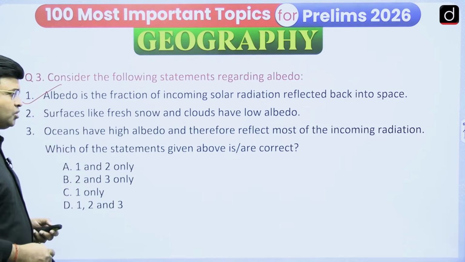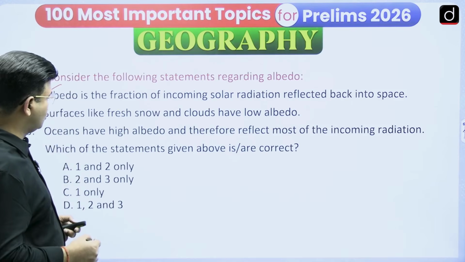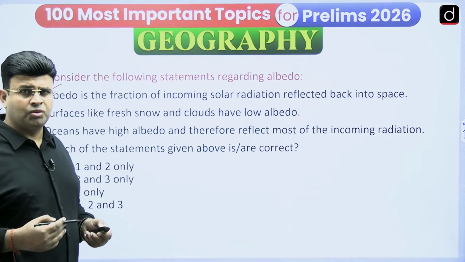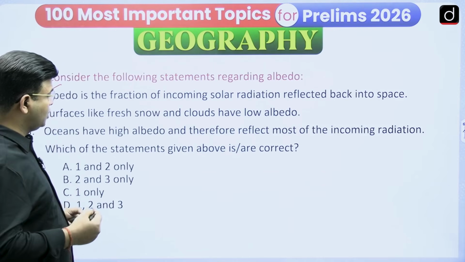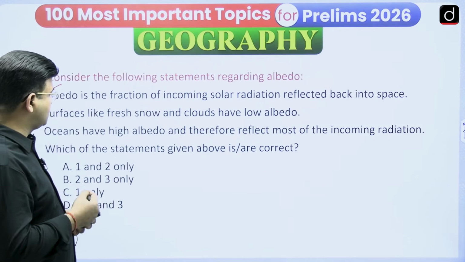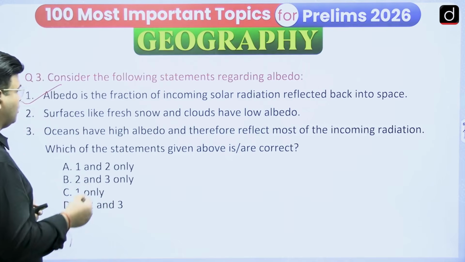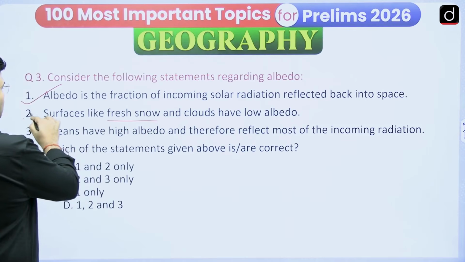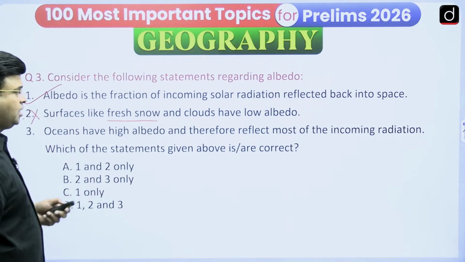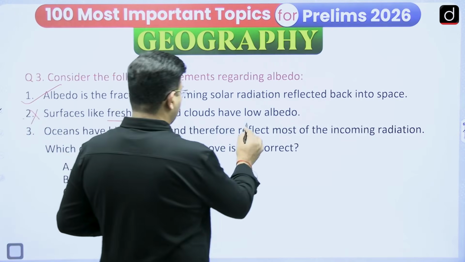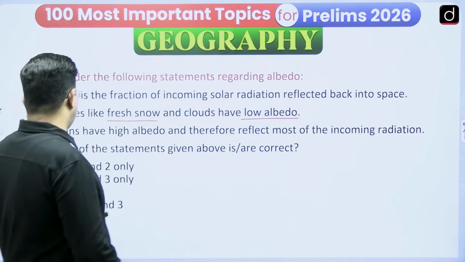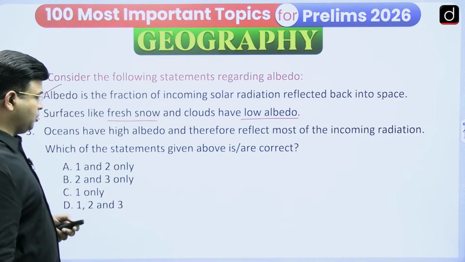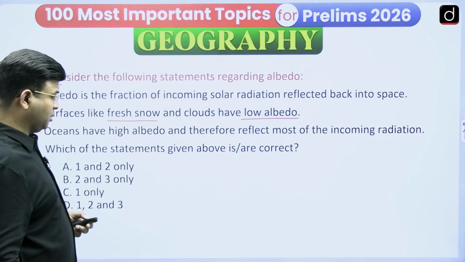Surfaces like fresh snow and clouds have low albedo. No, surfaces like fresh snow have a very high albedo. The highest albedo on the Earth's surface is that of snow, but it is melting at present. So this is a wrong statement. The third statement says oceans have high albedo and therefore reflect most of the incoming radiation.